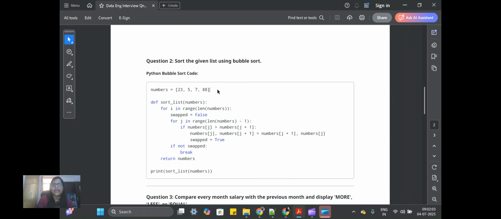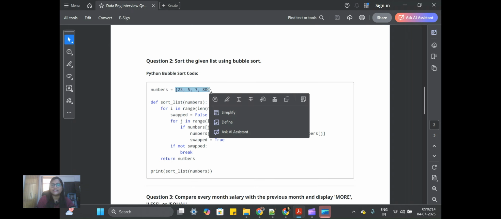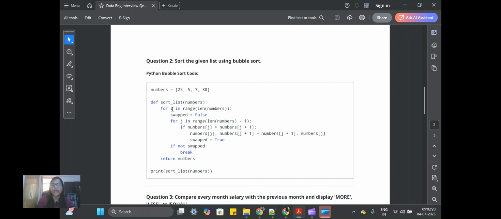So basically you have to showcase your DSA ability here. I created the function, and then for i in range of length of numbers. If you see, the indexes are 0, 1, 2, 3, so the total is a length of 4. So I iterate through this loop. Now I started with a flag, swapped equals False, and I again made a loop, j from 0 to length of numbers minus 1. Why I did this: because once you reach the last index of the array, you will get an index out of range error.